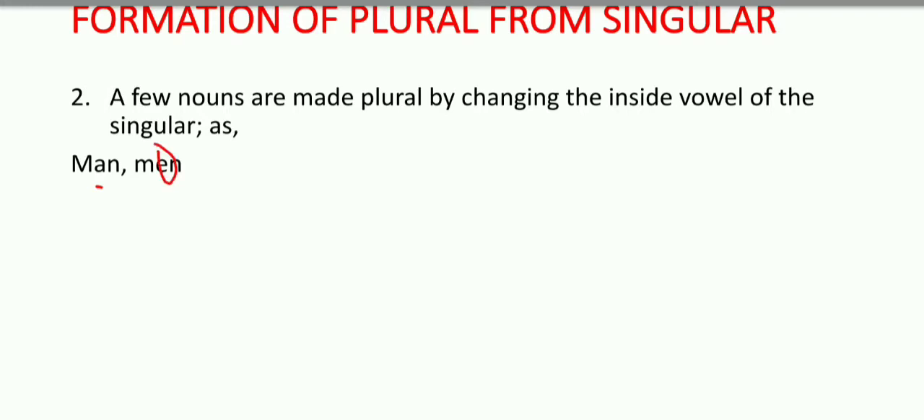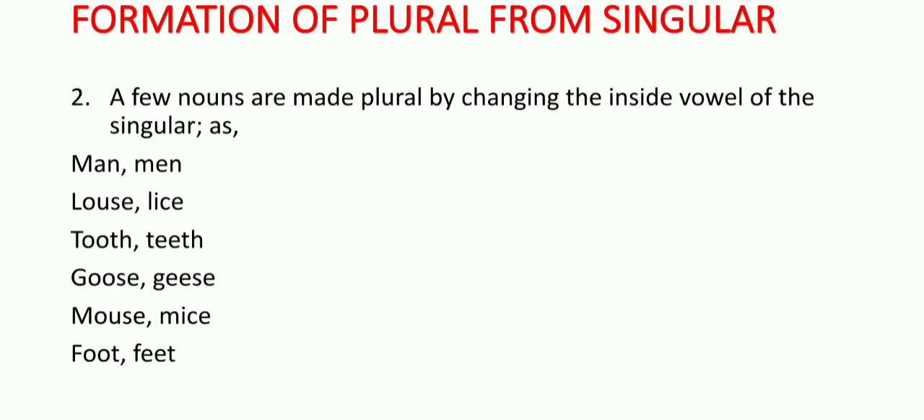So this is the rule. Another example is louse. Its plural is lice, and only the inside vowels are changed. The letters O U are changed into I. Likewise, we have other examples. Tooth, when it becomes plural, is teeth. Goose, geese; mouse, mice; and foot into feet.